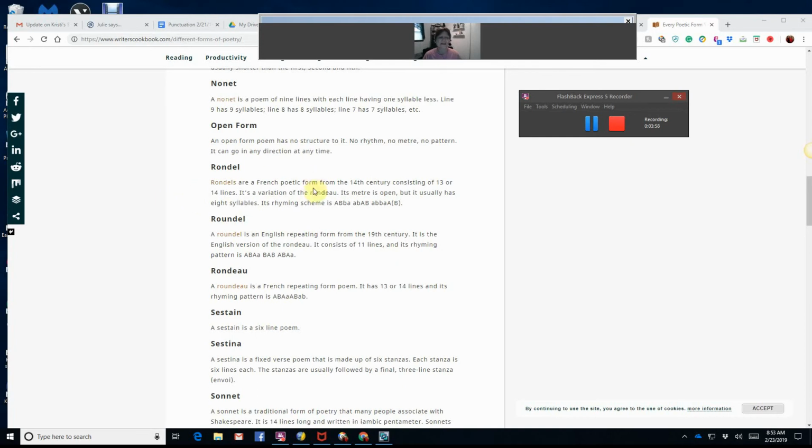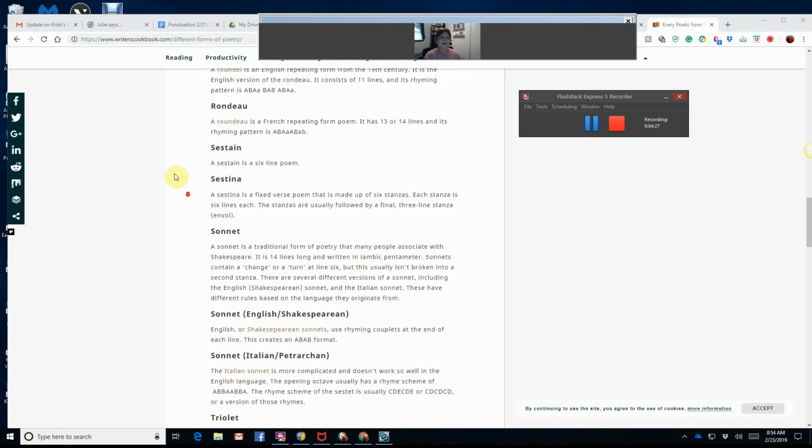A rondel is a French poetic form from the 14th century consisting of 13 or 14 lines. It's a variation of the rondo. Its meter is open, but it usually has 8 syllables. Its rhyming scheme is A, B, B, A, B, A, B, A, B, B, A, B. We are not going to get that far into such a complicated system, but I want you to be aware of it.